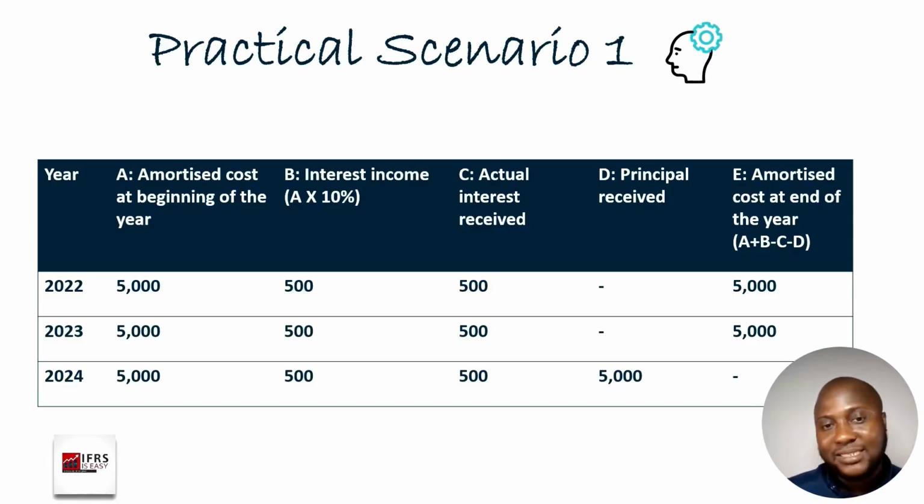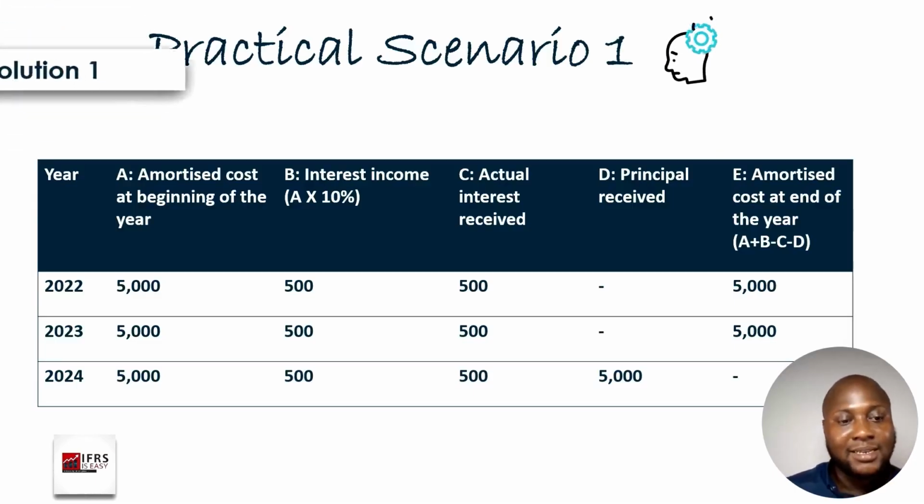This is a basic example, just to show you how amortized cost works. So next time when they mention that this particular financial asset or financial liability will be measured using amortized cost, you already know the key features that make it possible for us to apply amortized cost, and you also understand that this is how the table looks. And if you have to pass any adjusting entries, you will see that in the next slide.